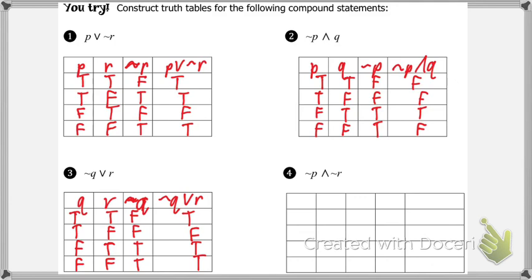Okay, Kevin? So for number 3, at the bottom, the last one, we did false, false, true, and that equals true. Why is the second one not the same, with false, false, true, false, and that's false? Why is it not the same as this one?